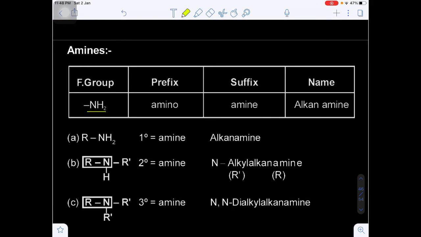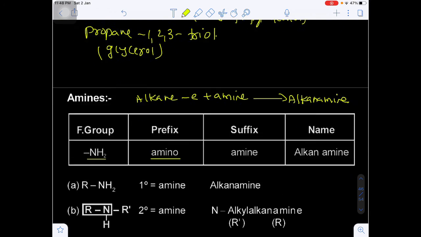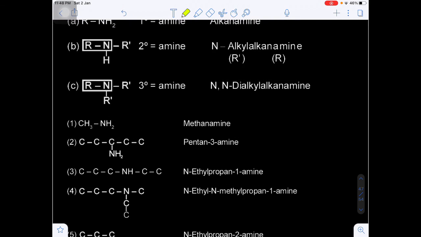Okay, now the next one, amine. What is the functional group of amines? NH2. In amines, the last letter E of alkane is omitted and amine is added, so that you get alkanamine. The IUPAC name of amines is alkanamine. If the amine is a simple substituent, then we can use the prefix amino. Here also amines are 3 types: primary, secondary and tertiary.